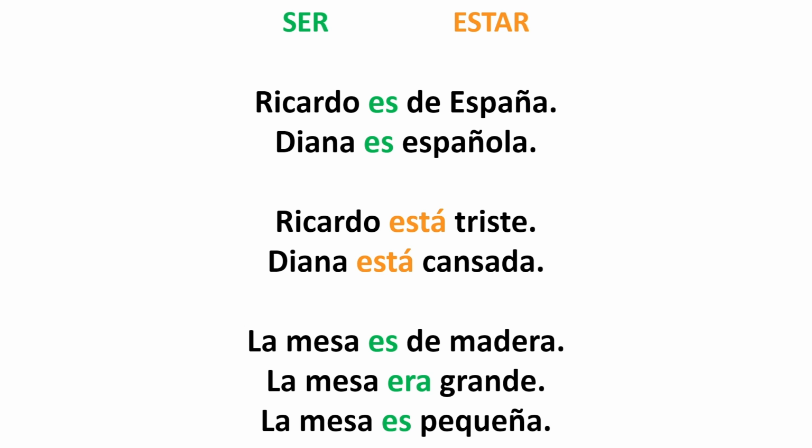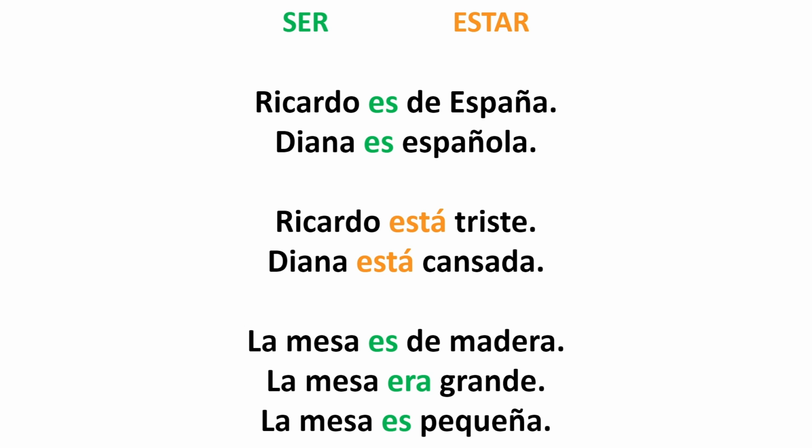And pay attention to this. Let's imagine that I used to have a big apartment and I had this very large, very large wooden table. But then I moved to a new apartment and I needed to cut this large table because now it was too big for my new apartment. So that's why I say la mesa era grande, the table was big, but now la mesa es pequeña, the table is small. As you can see, I changed a characteristic of that table.